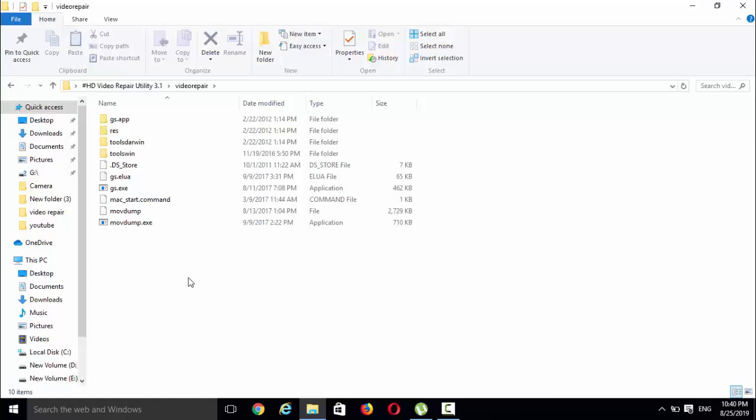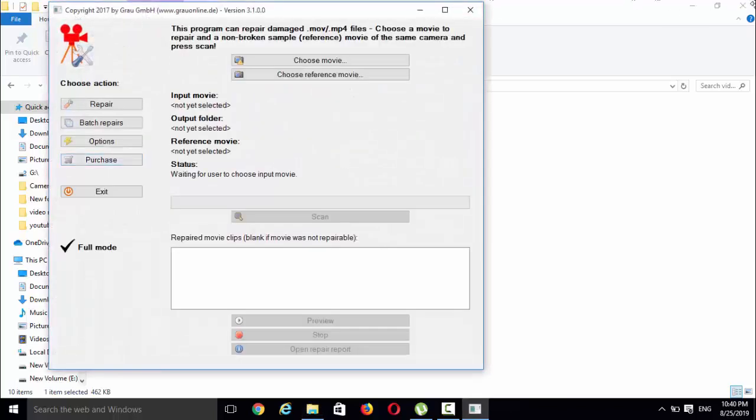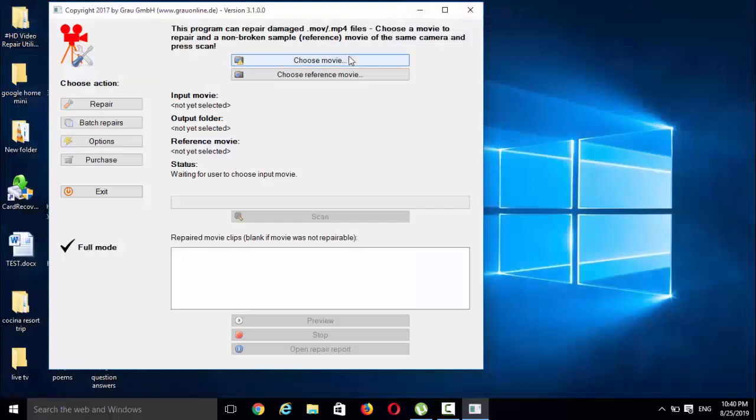Again, the link is given in the description. You can download from there. So you can see English is the default, select any language. Okay, now this is the interface of that software.